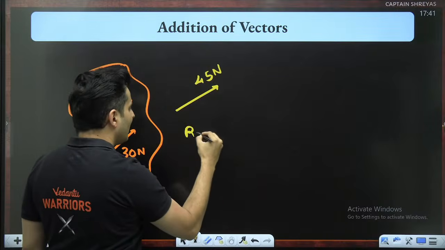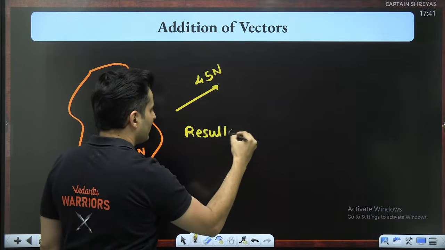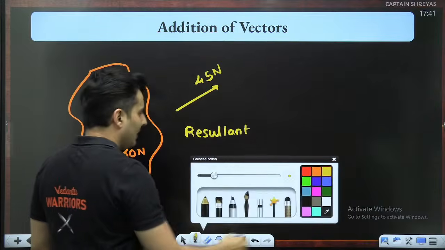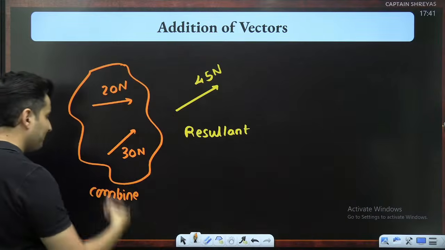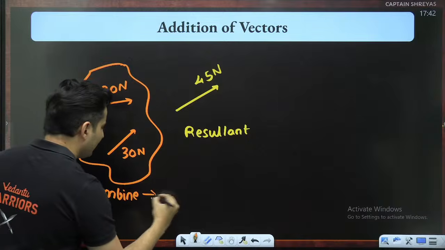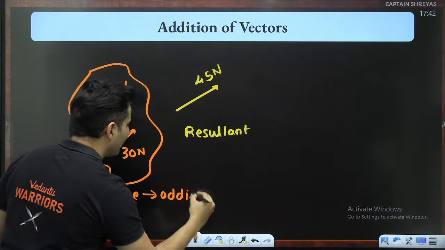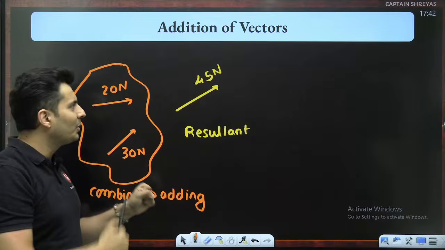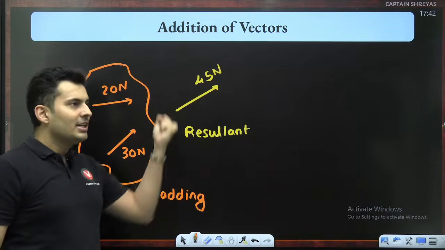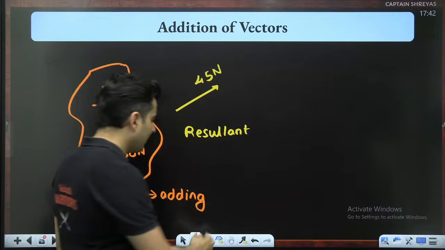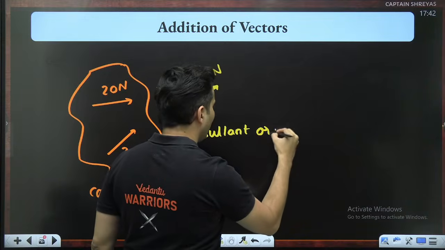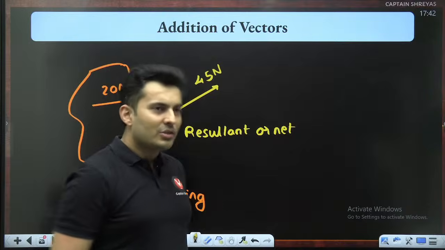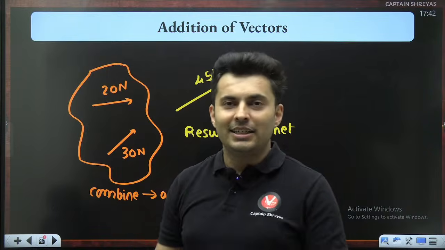This is called the resultant. And this process of combining these vectors is called adding, because I'm adding their effects, their magnitudes, their directions, everything taken into consideration. I find their net or resultant. So that is the true meaning of addition.